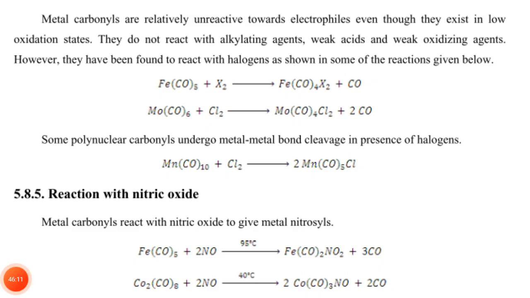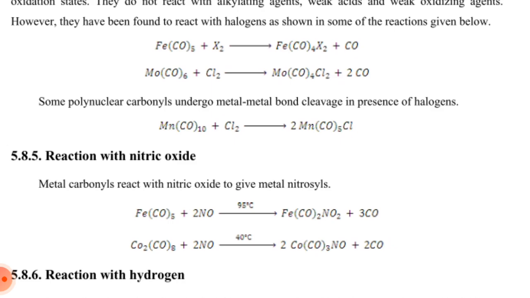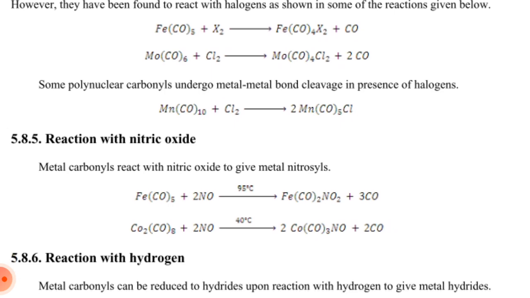Metal carbonyls are relatively unreactive towards electrophiles. Even though they exist in low oxidation states, they do not react with alkylating agents, weak acids, or weak oxidizing agents. However, they have been found to react with halogens, as shown in some of the reactions given below. Fe(CO)5 reacts with a dihalogen X2 to give Fe(CO)4X2 and carbon monoxide.